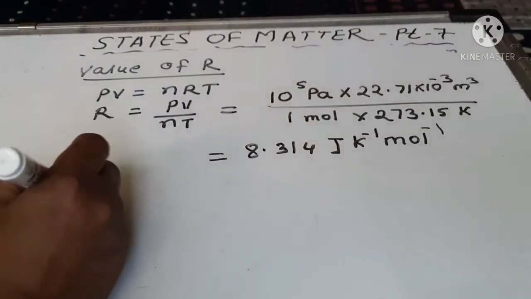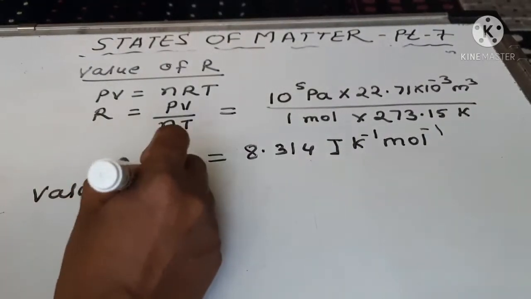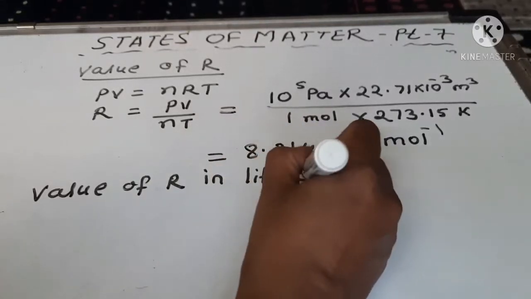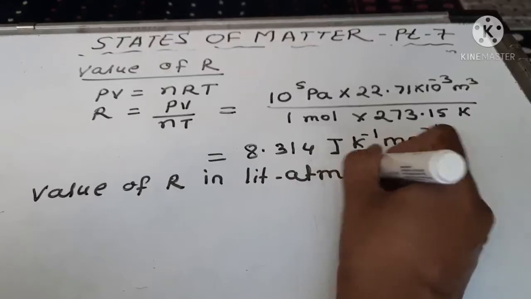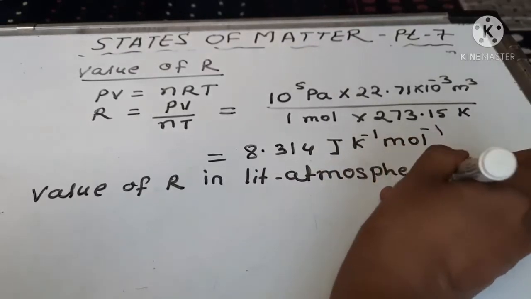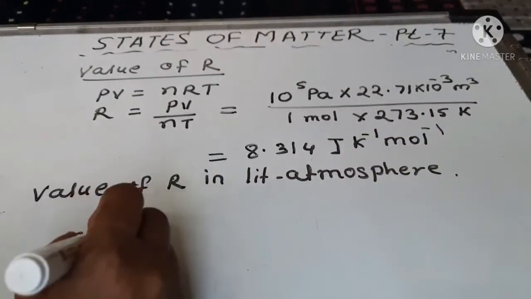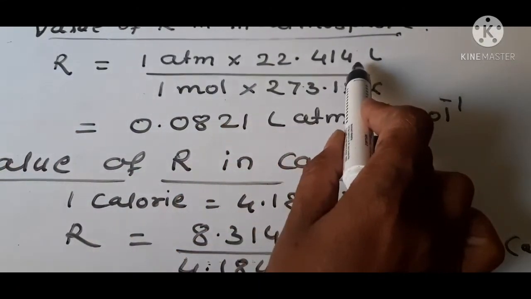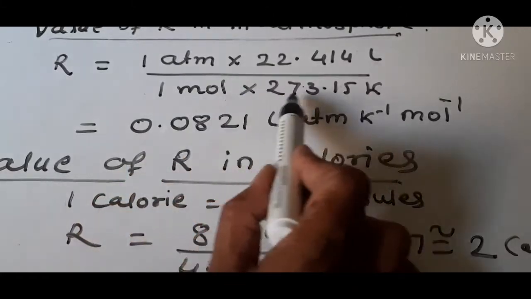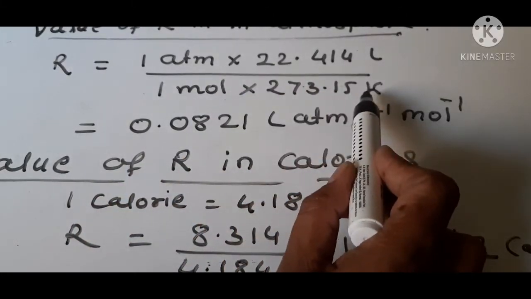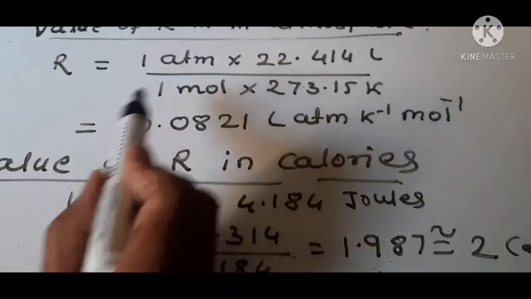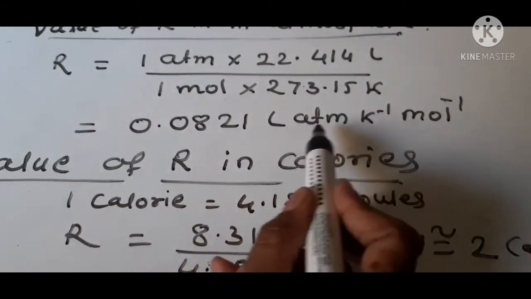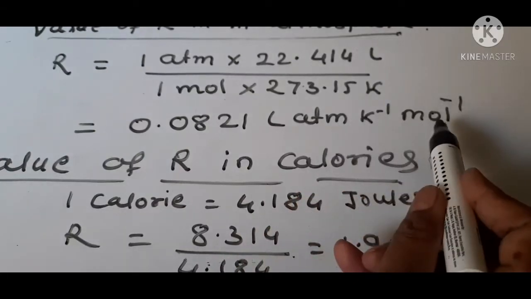Then the value of R in liter atmosphere. R equals 1 atmosphere into 22.414 liter upon 1 mole into 273.15 Kelvin, and the calculated value is 0.0821 liter atmosphere per Kelvin per mole.